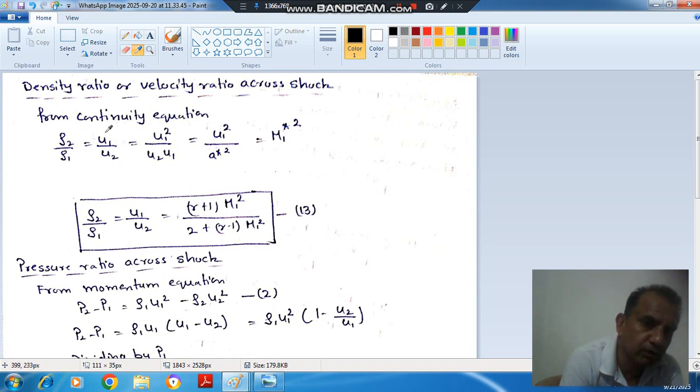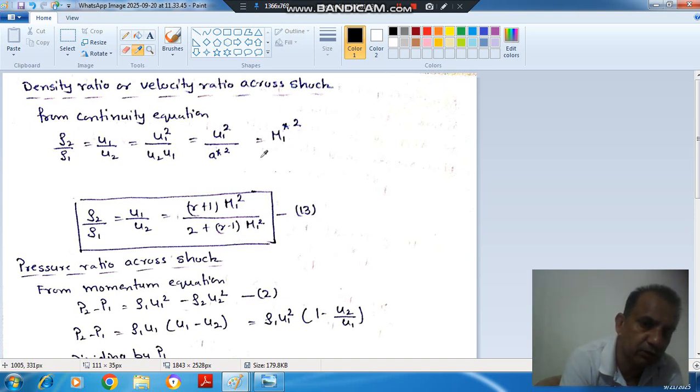So from the continuity equation we know that rho 2 by rho 1 will be equal to u1 by u2. If we divide and multiply here by u1, it will be u1 square divided by u1 u2, and from the Prandtl-Meyer relation we have u1 u2 is equal to a star square. So this will be u1 square by a star square, and it will be equal to M1 star square.